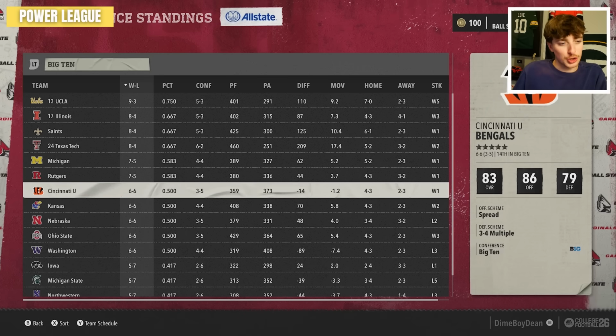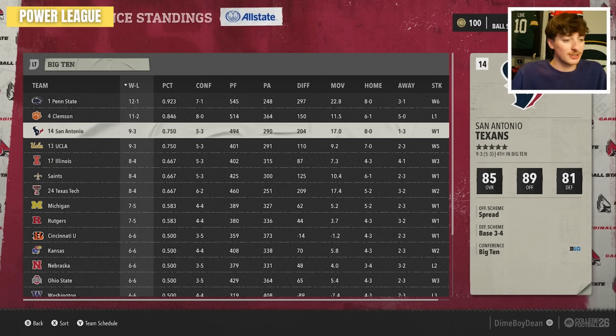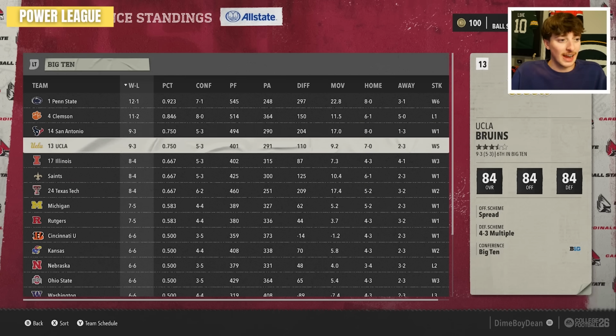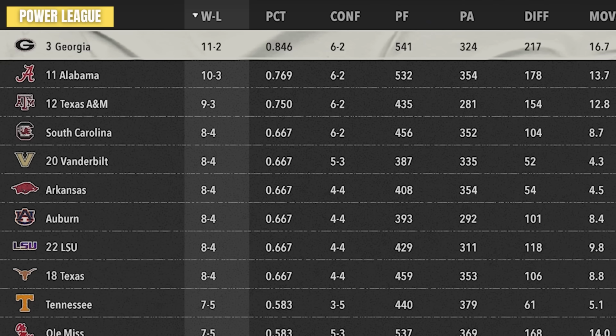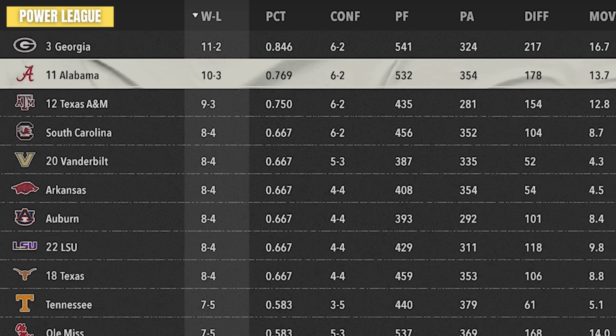I can't accurately show Ja'Marr Chase and Joe Burrow on a college level thanks to the limitations I have with these video games, but I mean, the Bengals going 6-6, none of this is realistic. Even the Saints, who obviously would have been really good, the Saints and the Texans, but at least the Texans finished ranked. Haven't even looked at the SEC yet. I guess Georgia might be the other promoting team. Alabama came up short. I guess they lost the SEC championship.